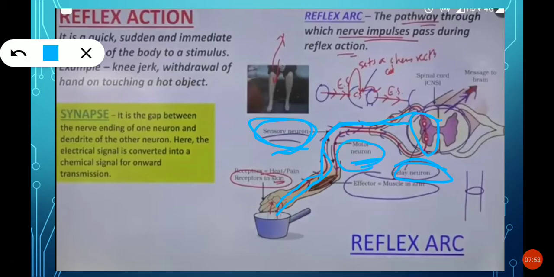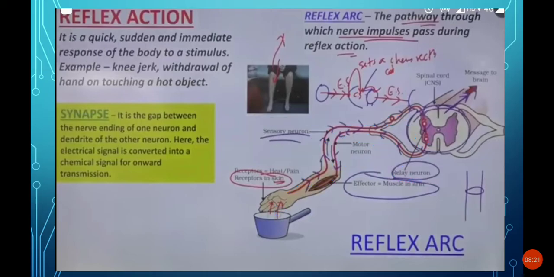The information first of all will be carried through sensory nerve, and it will reach the spinal cord. In the spinal cord, relay neuron is there. That neuron will give the instructions, and those instructions will be carried back through this motor nerve.